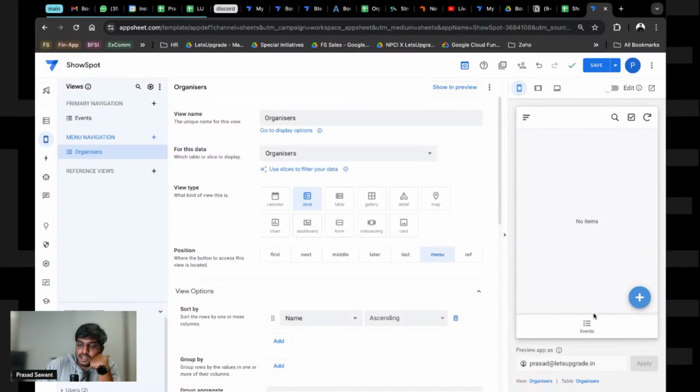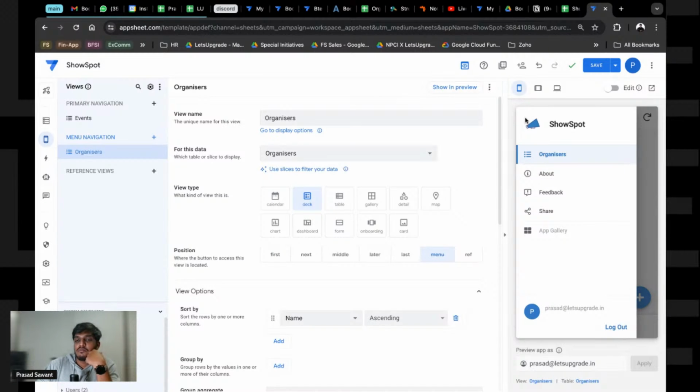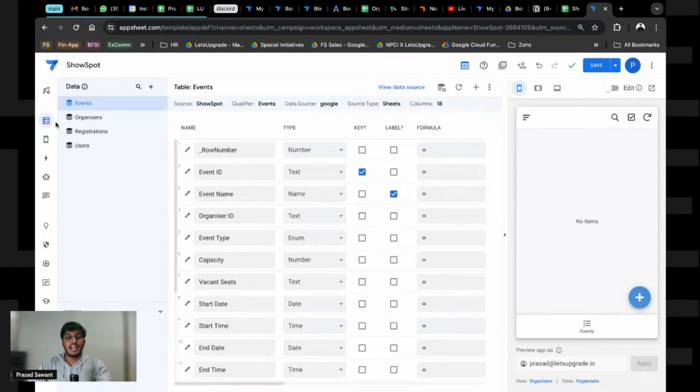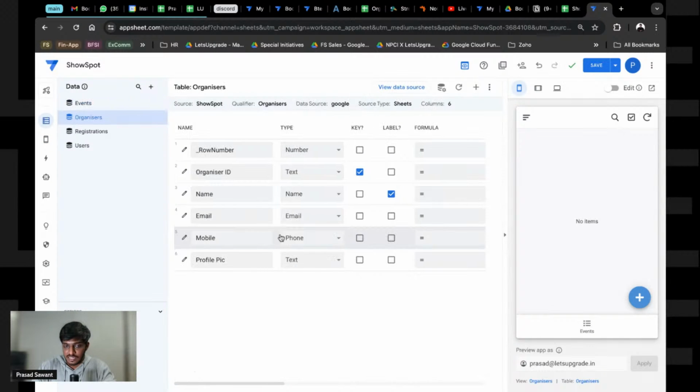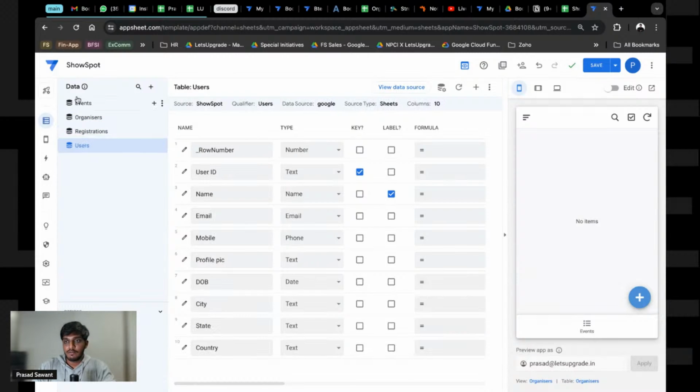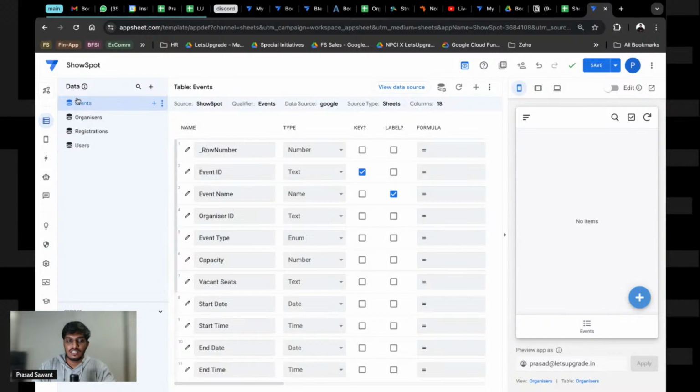Now if you do menu, it will be removed from here and it will come into this part, and organizers, we'll let it be there because the main thing that we want to build is events, and my current focus is on events. And tomorrow again I'm keeping the database to be corrected so that the people who join new can understand the changes that we make to the database. So I'm not changing that here today. That is what I want to convey: you guys can make the changes that you want according to the app that you want to create. Since it will also work as a recap tomorrow, I'm keeping it for tomorrow.